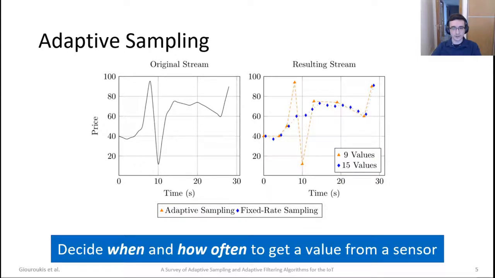Let's begin with a naive example of adaptive sampling. On the left-hand side, we have the original price stream of values incoming from a source. On the right-hand side, we have two different sampling techniques applied and their resulting streams. The orange triangles represent the adaptive sampling technique, while the blue diamonds represent the fixed-rate sampling technique. This is a representative example of having fewer values but more accurate results.